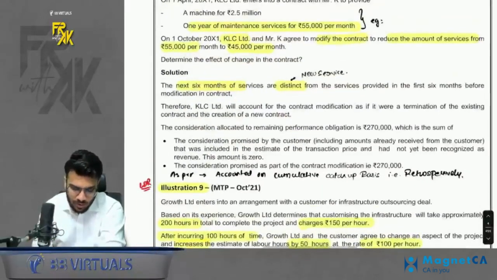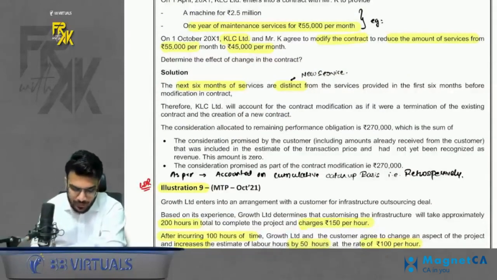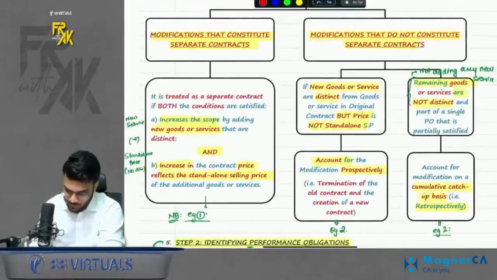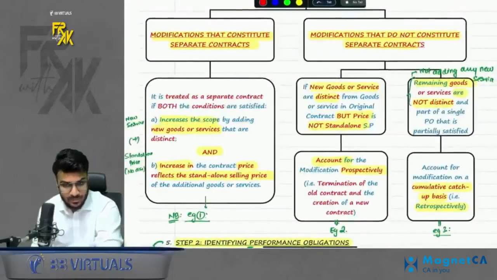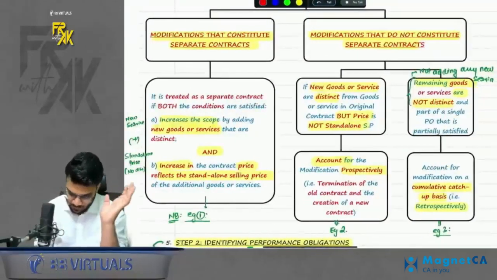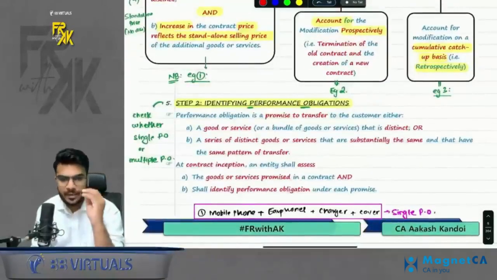But they are not accounting as per cumulative catch-up basis. They are accounting for it prospectively. That means they are treating it like example number 2. But I feel it should come here, where you should account on a cumulative catch-up basis. Anyway, when you read, you will understand. So this was our step number 1, which we completed. I hope this is very much clear to you. I have done a very detailed revision of this.